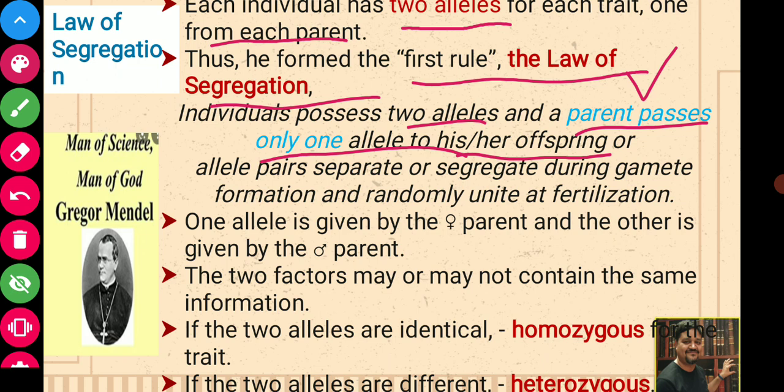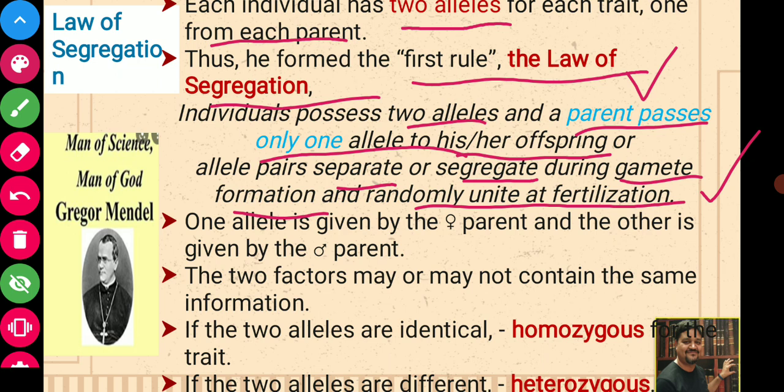So, allele pairs separate or segregate during gamete formation and randomly unite at fertilization. What it states is that I have two alleles, but I will be passing to my progeny only one allele. That means at the time of gamete formation, alleles will be segregated and only one allele will go into the sex cell or gametes. And another allele will be uniting randomly at the time of fertilization, whatever allele is coming from the other parent.